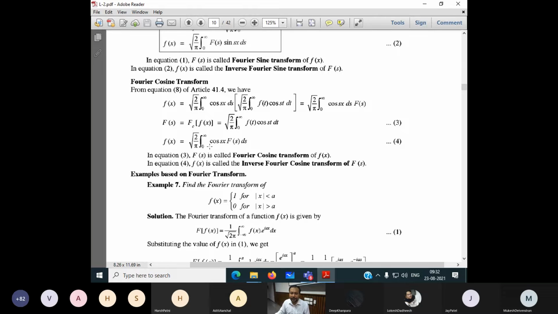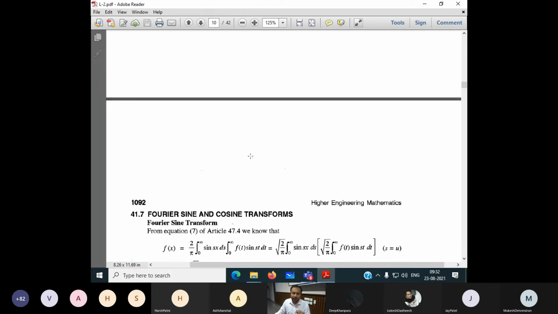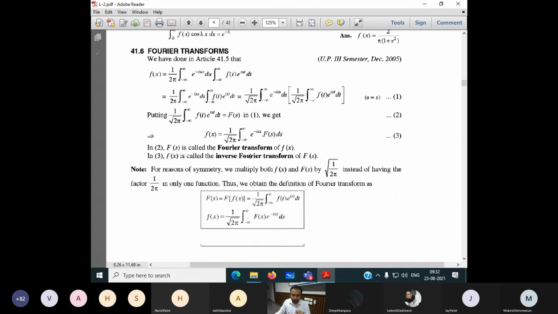So these are very much important for all of us. I'm again repeating: we'll start from the Fourier transform. Our syllabus only contains the Fourier transform, sine Fourier transform, and cosine Fourier transform. Mainly we have 3 transforms and their inverses.